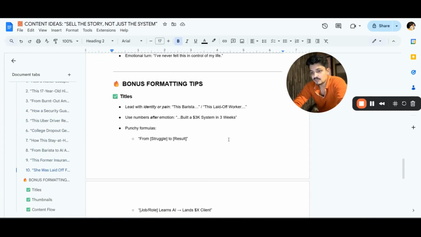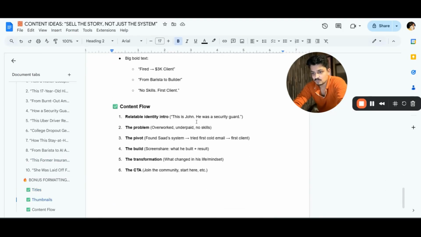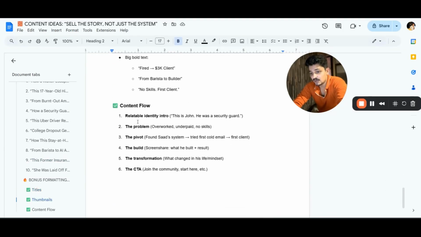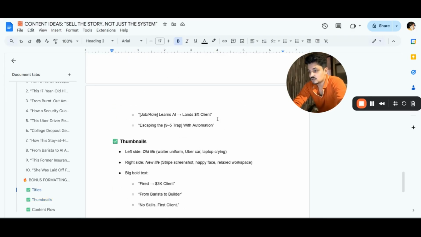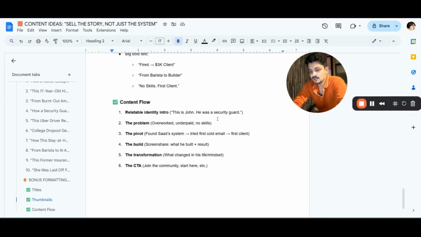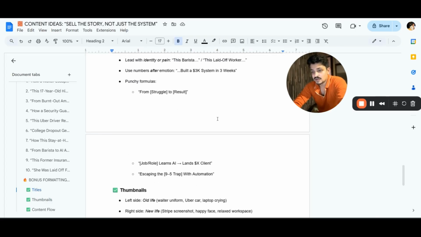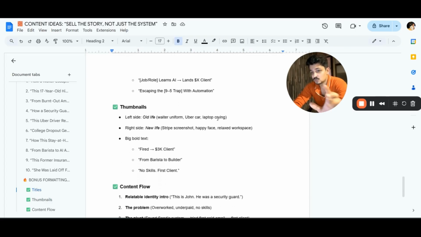And I've also explained the execution as well, that the content flow is going to be something like a relatable identity intro, right? This is John, and he was a security guard and all those kind of stuff to actually hook the audience. Add storytelling to your content, because it is way better if you sell the story, not just the system, right? Because again, Saad is really deep-dived in with his students, right? He's personally helping his students to scale up as AI sales system operators, right? And I feel like we can create better content overall in terms of execution, right? Sell the story of those students and how they've made it, not just the system that you helped them with.